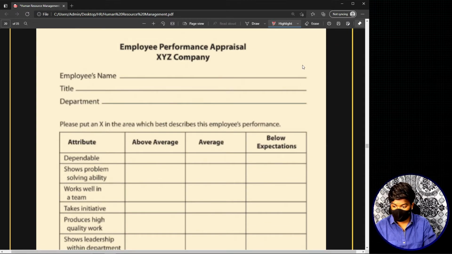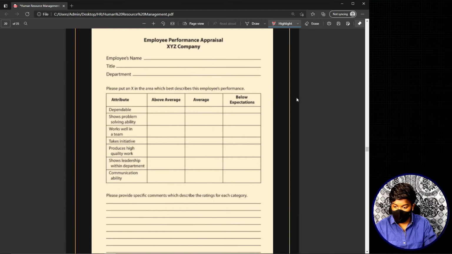Okay, so this is how a mixed standard scale looks like. This is the sheet of mixed standard scale. You'll have the heading telling that this is an employee performance appraisal, and you'll have the company name.